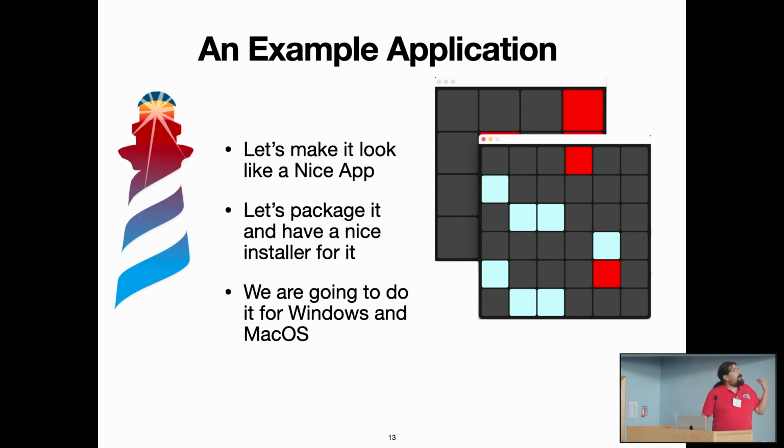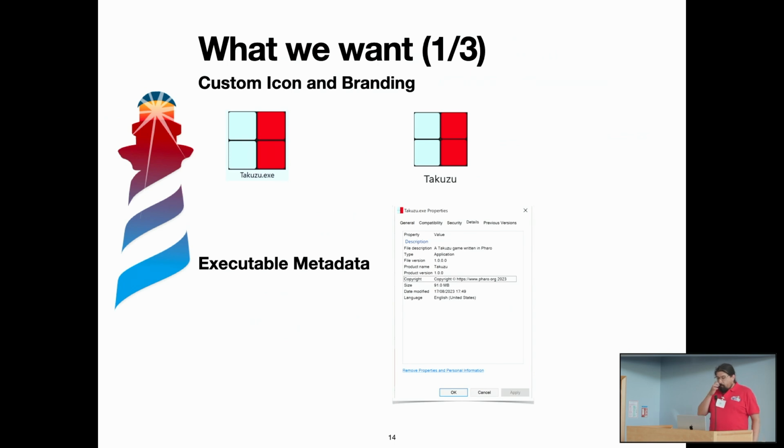And we have to have a nice packaged application integrated in the system and with a nice installer for it. So, to have an idea of what we want, well, first, what we want is nice branding of our application. We don't want to, or yes, we want to show to the world that we are using Pharo, but we would love that our application has our icon and it looks like our application. And when somebody asks for the properties, the metadata, they see our information of the application that we are producing.